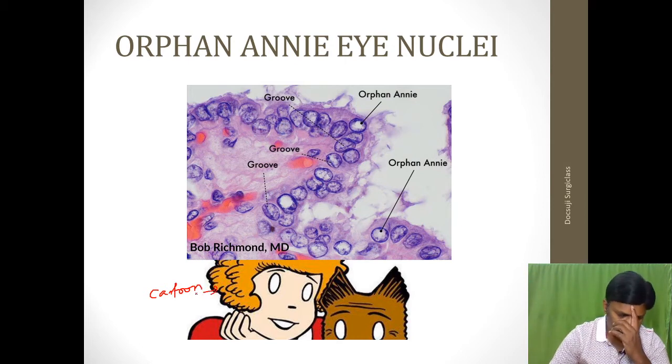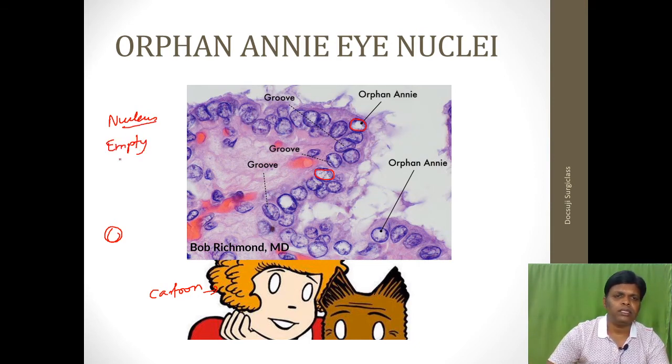In this character you can see the eye is empty in nature. Similarly, in papillary thyroid carcinoma, the nuclei will be empty. Here you are seeing the nuclei are empty, giving a ground glass appearance. This is called orphan Annie eye nuclei, very much characteristic of papillary thyroid carcinoma.